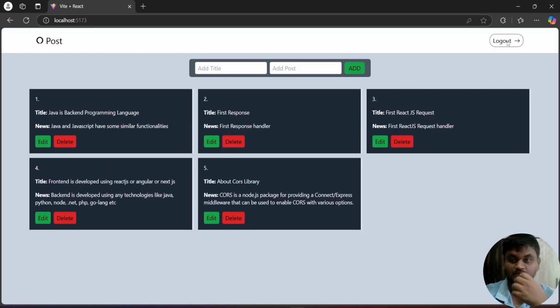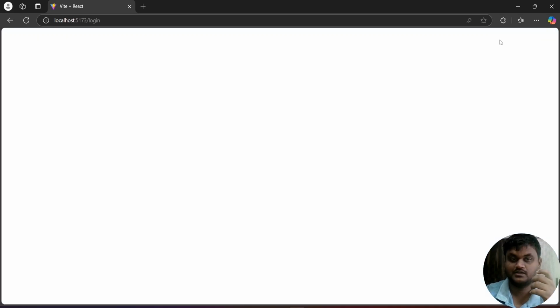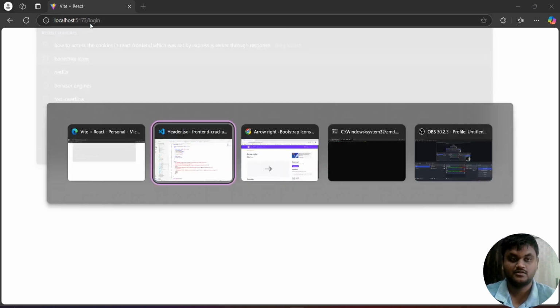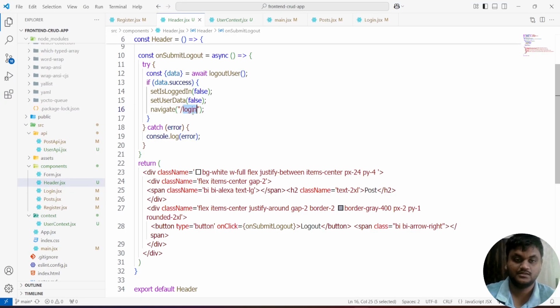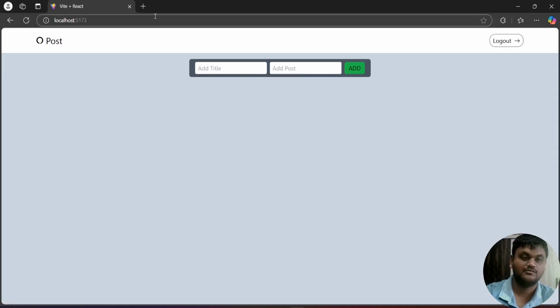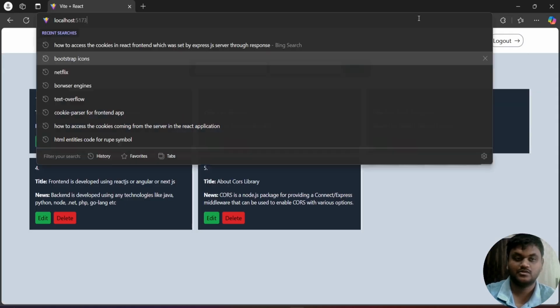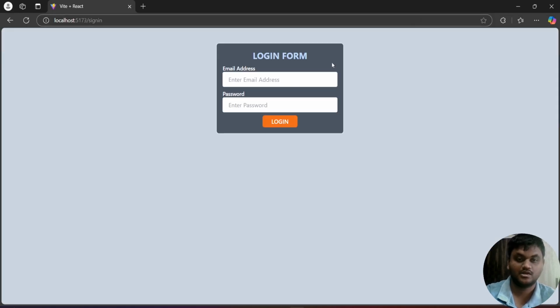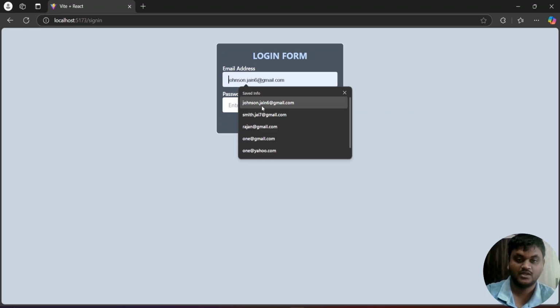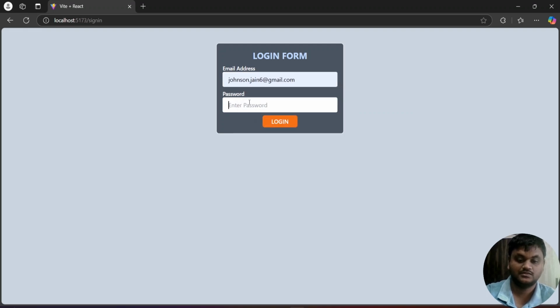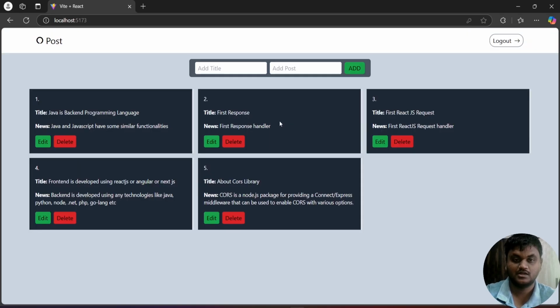If you click on the logout button, see, I'm coming to the login. Once again come to the login page, and log into the application, give the email address and password, click on the login button.